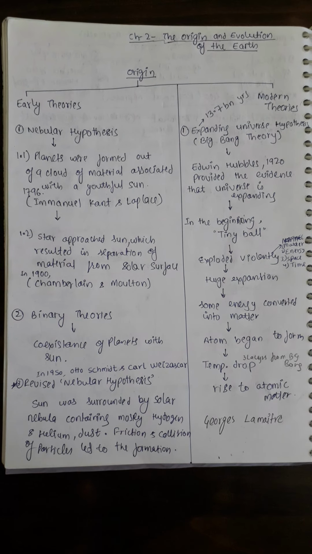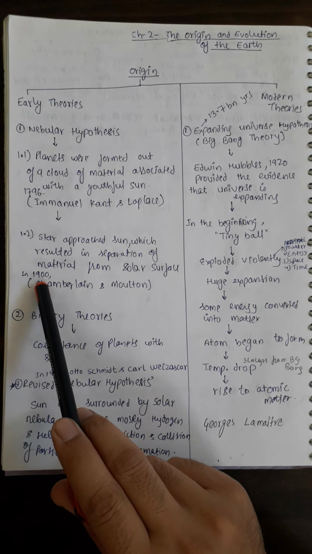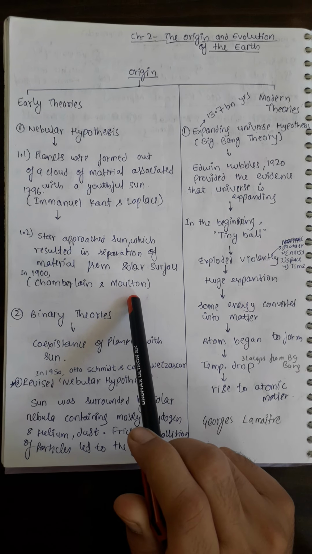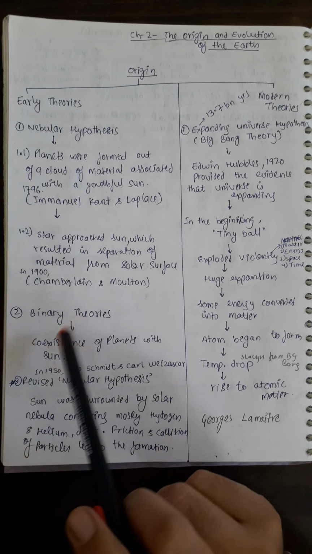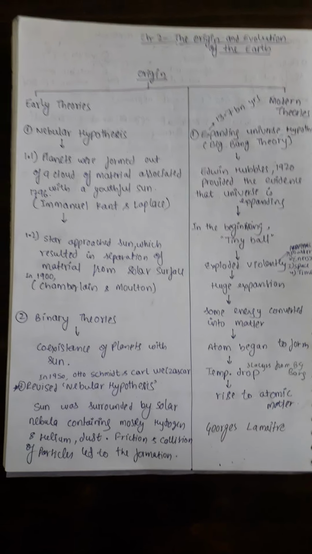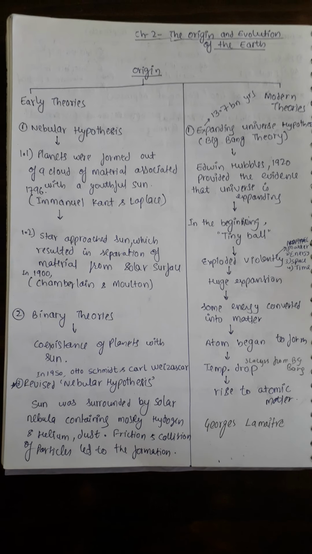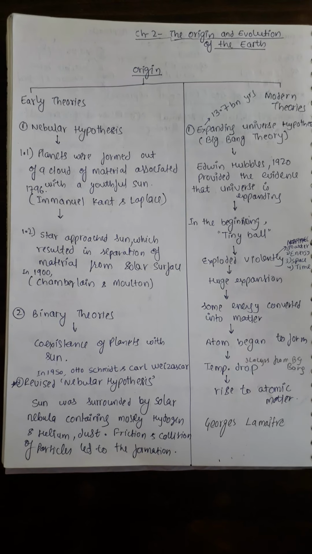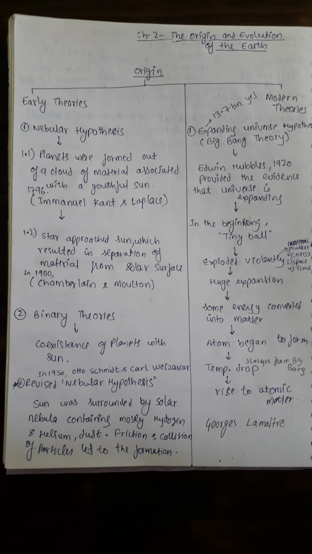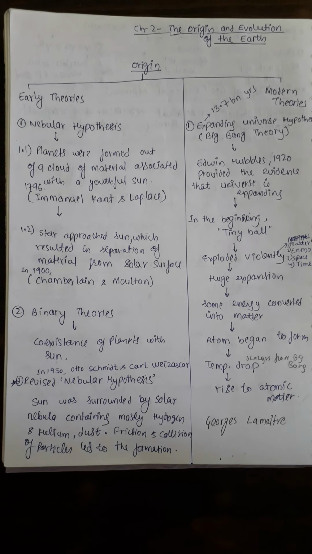Later, the same theory was revised in 1900 by Chamberlain and Moulton. The names are important. They say that a star approached the sun, one bigger star. So already they said that the sun was there, and from the sun the planets formed. So the first nebular theory says it was associated with the sun.